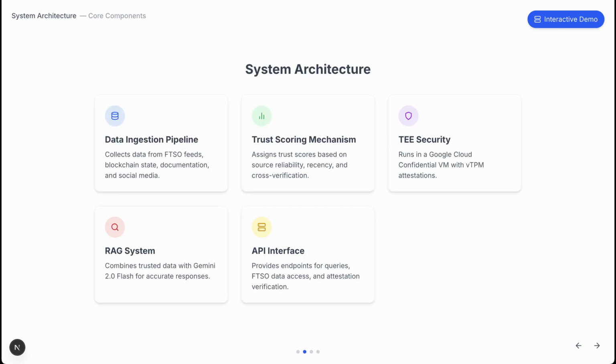So, I'll explain the system architecture. Chaincontext consists of several key components. There's a data ingestion pipeline, which collects data from the FTSO feeds, blockchain state, documentation, and social media. Trust scoring mechanisms assign trust scores based on source reliability, recency, and cross-chain verification.